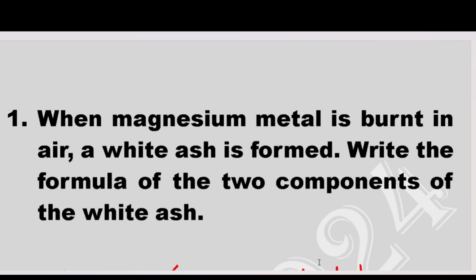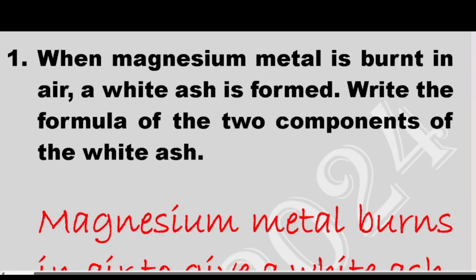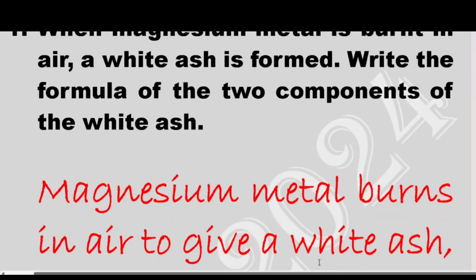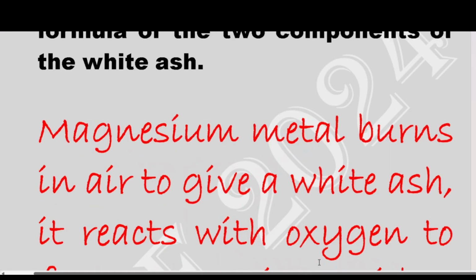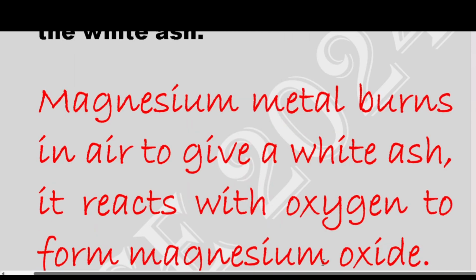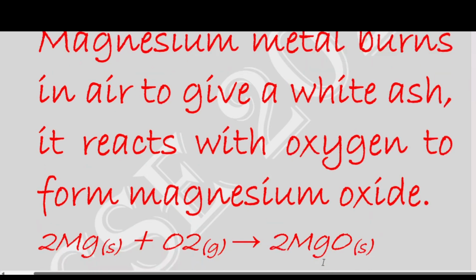So when magnesium metal burns in air to give a white ash, it reacts with oxygen to form magnesium oxide. Now, this is the chemical reaction of the magnesium oxide. Here we have magnesium, which is a solid, reacting with oxygen, which is a gas, to form magnesium oxide.